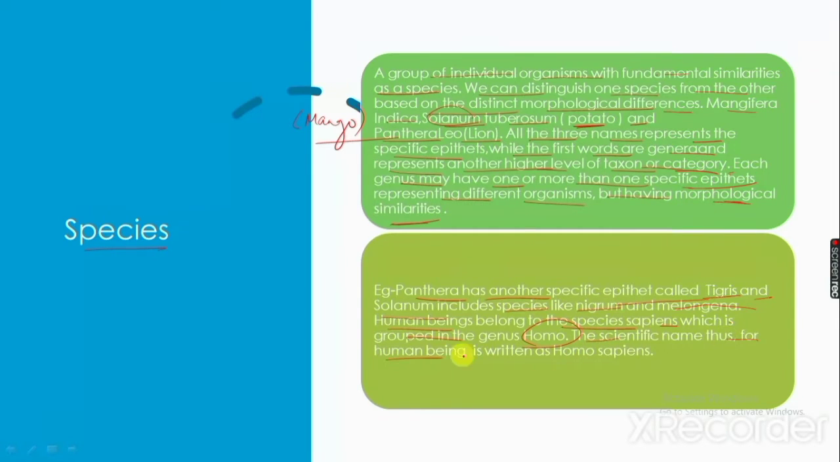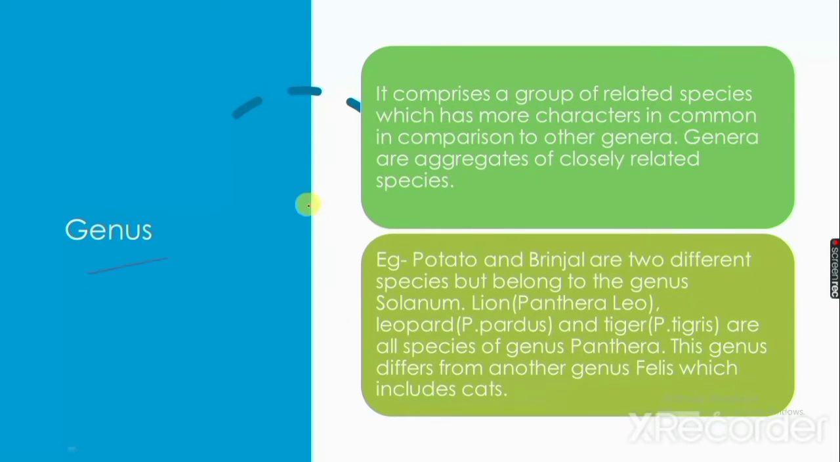Genus comprises a group of related species which has more characters in common in comparison to other genera. Genera are aggregates of closely related species. For example, potato and brinjal are two different species but they belong to the same genus, Solanum.